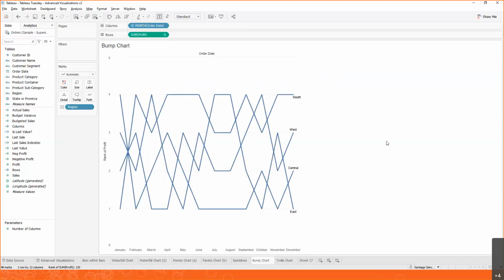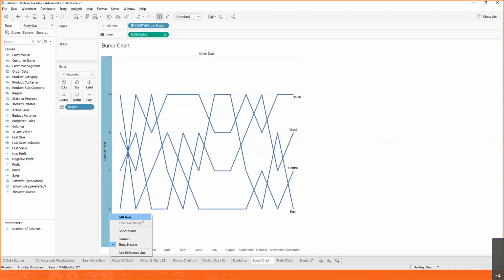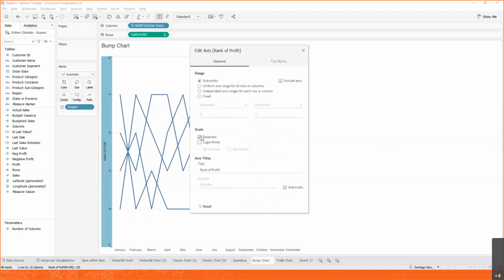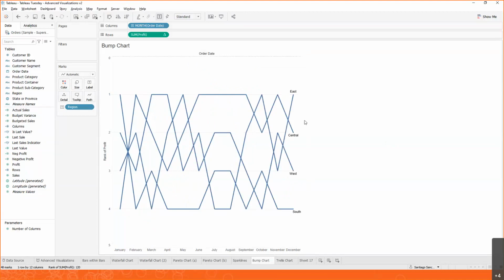But this bump chart is not quite there yet because notice that one is down the bottom. And when we think about ranking, one should be on top, right? So the default way in how axes work is not quite working for us here. So what we can do is edit this axis and reverse it so that one is on top of 4. And after we do that, it's almost there.